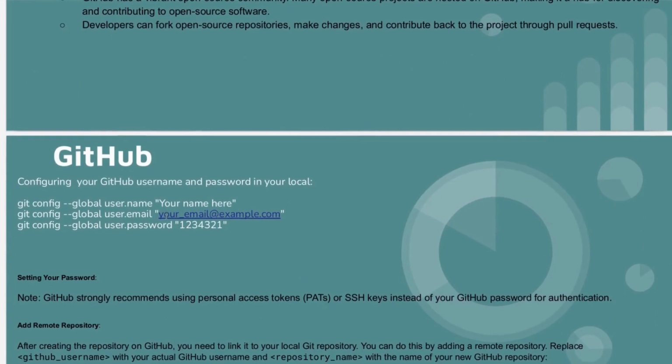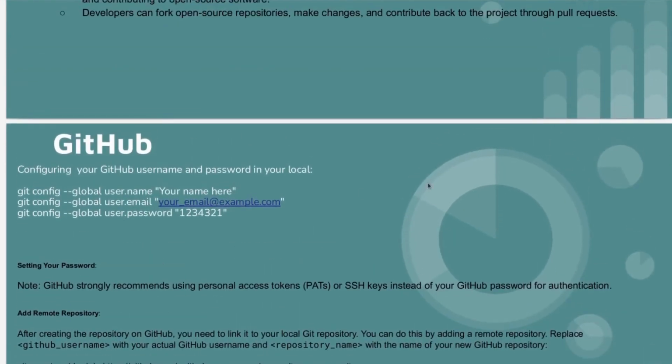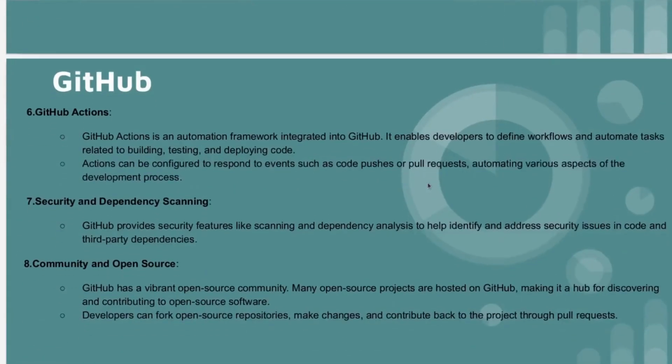In the next video we will be seeing how we can create a GitHub account, how we can authenticate with GitHub, and how we can do a lot of things.